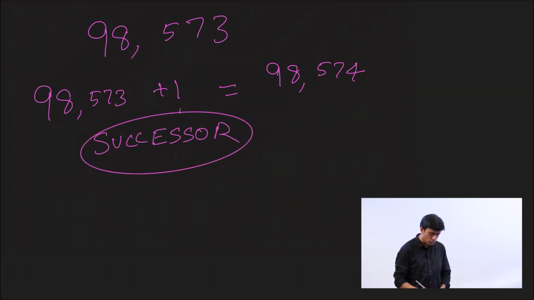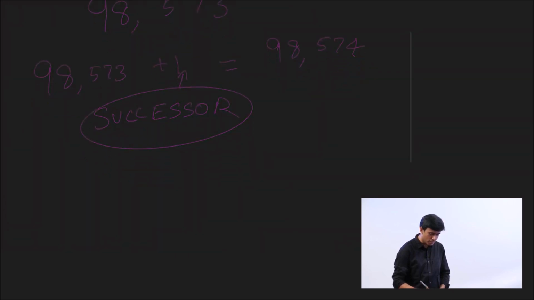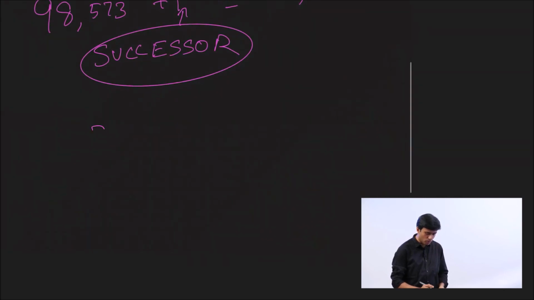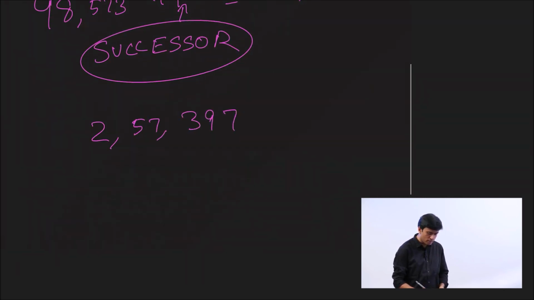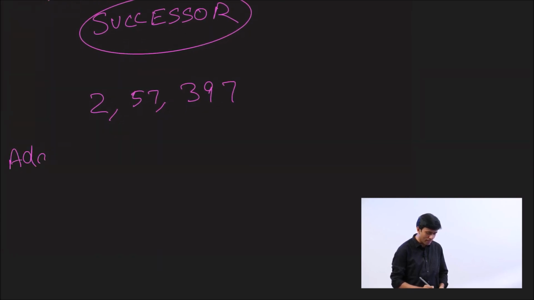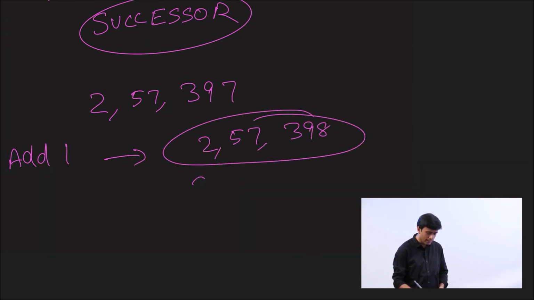So remember, to find the successor of a number, you just need to add 1 to the number. Let's see if we can try one more. What would be the successor of 2,57,397? You just need to add 1. If you add 1, you get 2,57,398. This becomes your successor.